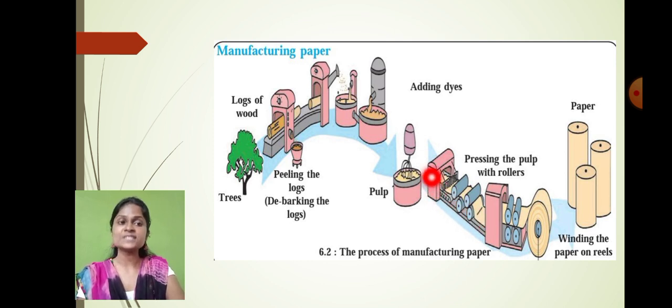Then once we pass the pulp through the roller, we allow it to dry. Once the pulp is dried, we finally get the paper. And once paper is formed, we wind it to make a reel, so that we can transport it easily to wherever it is required.